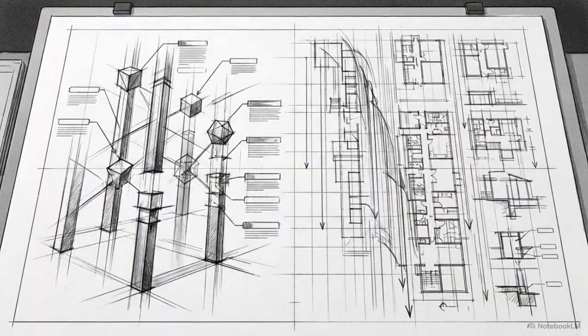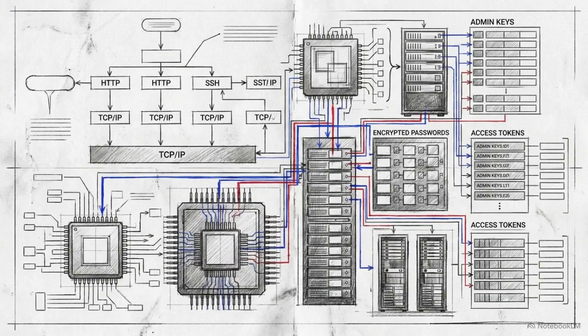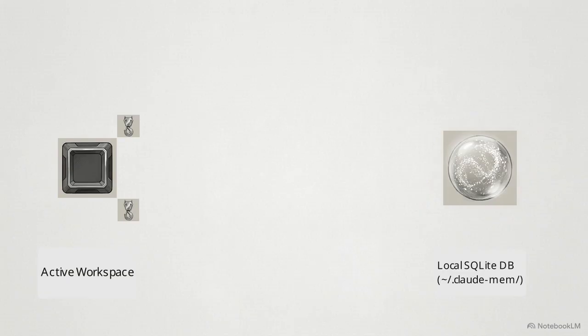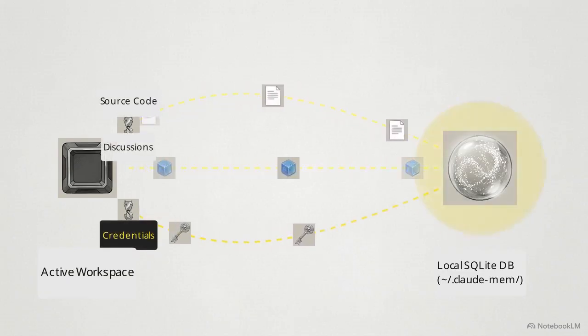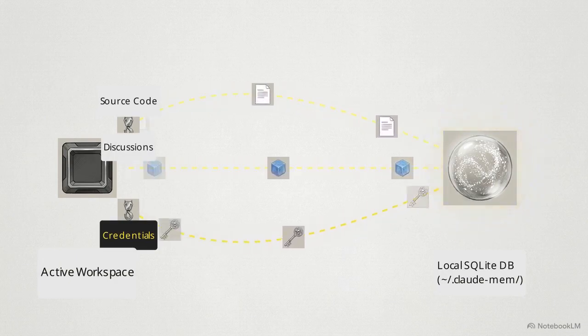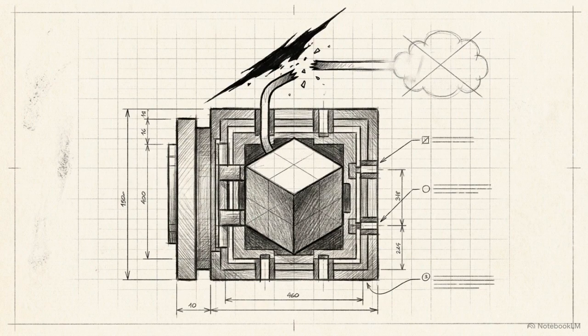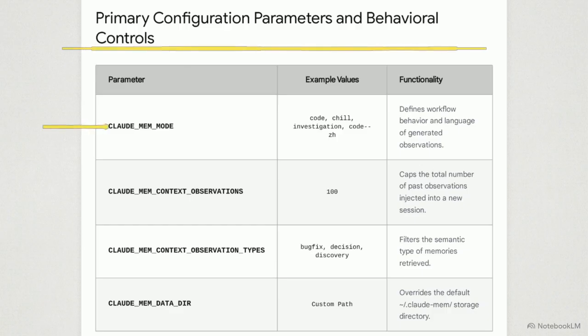Establishing a persistent memory massively broadens an application's privacy surface area. Because the system monitors terminal logs and file reads, it naturally captures proprietary source code, internal discussions, and potentially hard-coded credentials. The primary defense is a local first guarantee. All indices, logs, and schemas are stored exclusively on the user's machine, with no unauthorized cloud telemetry. This table highlights the configuration surface available to the developer, providing granular control over how the system behaves.